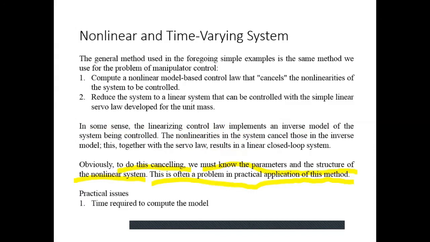So the first practical issue is the time requirement. It may require a large time to compute the model. It may also suffer from inaccuracy in the manipulator model.